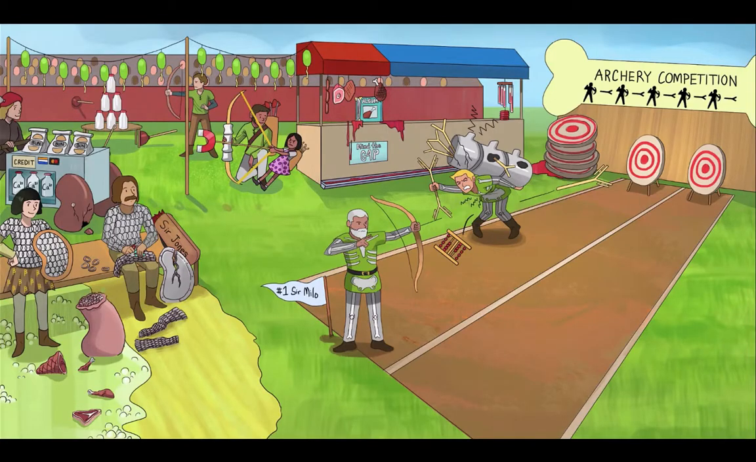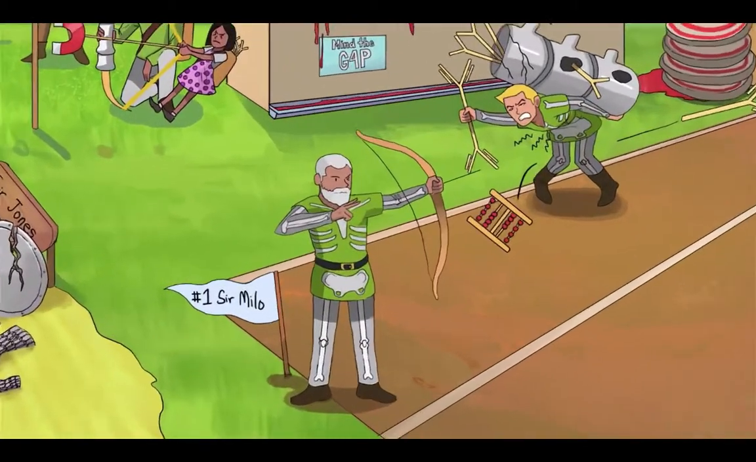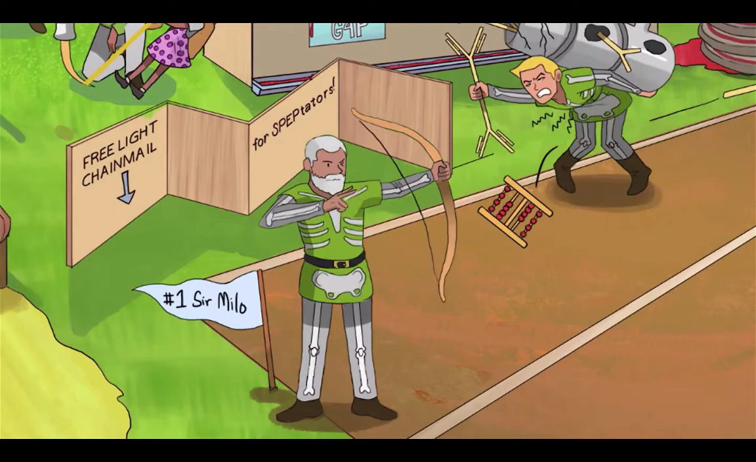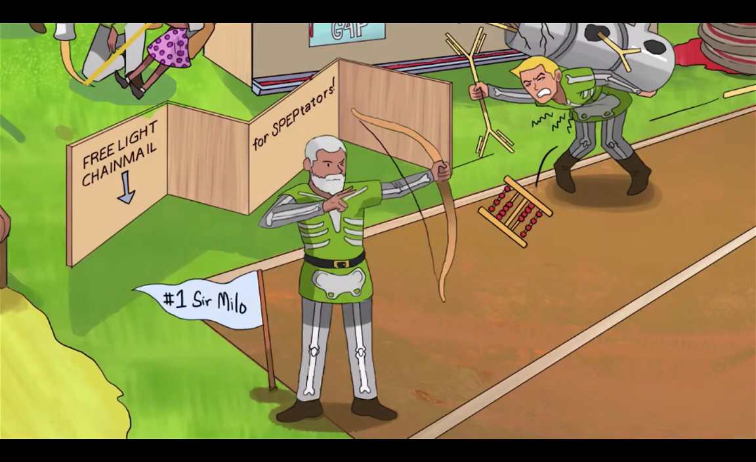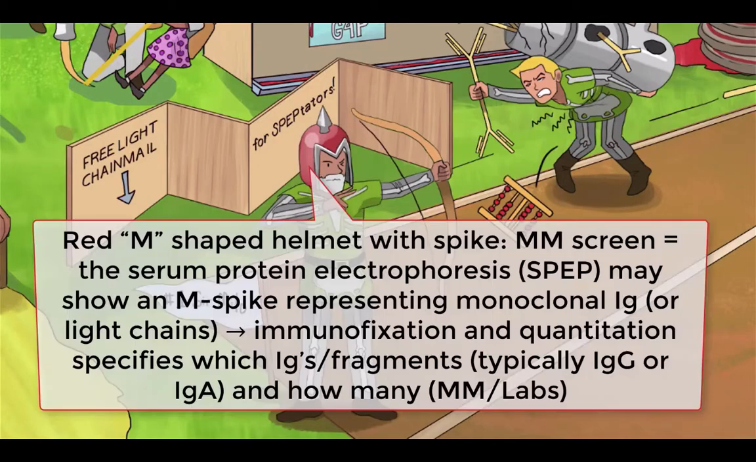Let's take a look at the diagnostic tools we have at our disposal. In front of this protective screen, we're going to illustrate the two big tests we use for screening: a serum-free monoclonal light chain analysis, in addition to a serum protein electrophoresis, abbreviated SPEP, with immunofixation and quantitation of immunoglobulins. Let's start with that SPEP. Serum protein electrophoresis separates serum proteins by net charge and size. Immunofixation and quantification just means that we identify which specific antibodies or antibody fragments are present and how many.